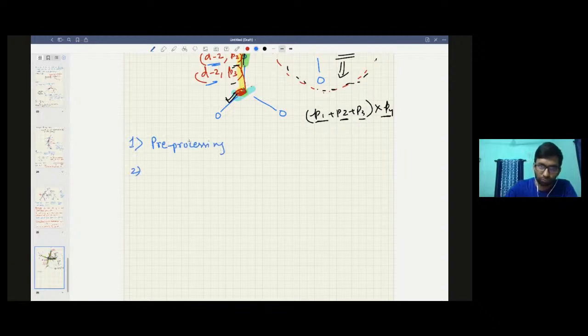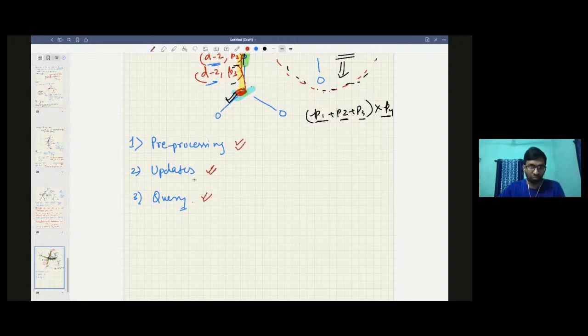Number two is updates, and number three is query. Okay, so we are going to talk about these three aspects one by one: pre-processing, updates, and query.